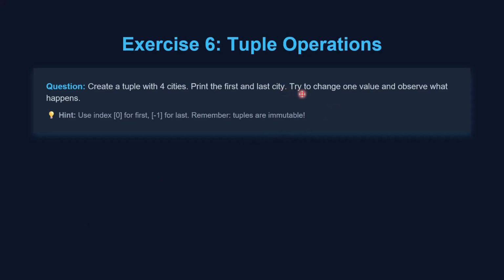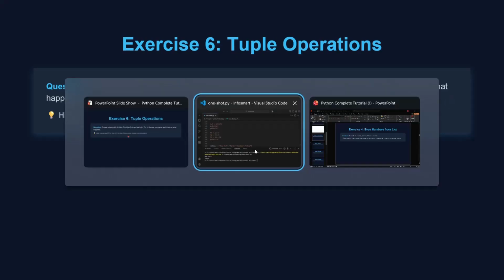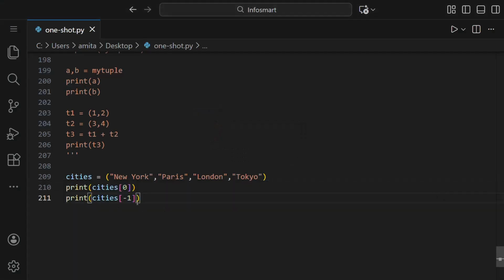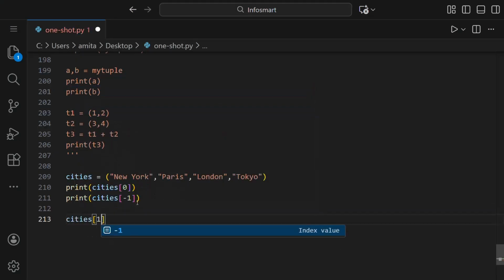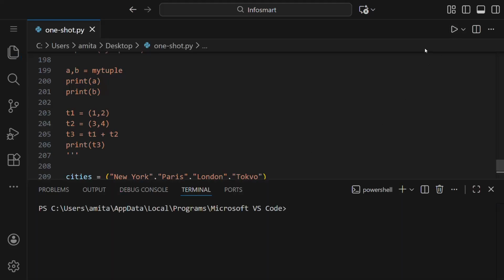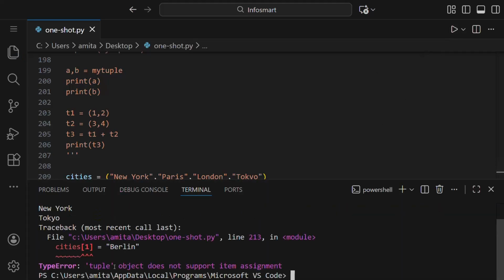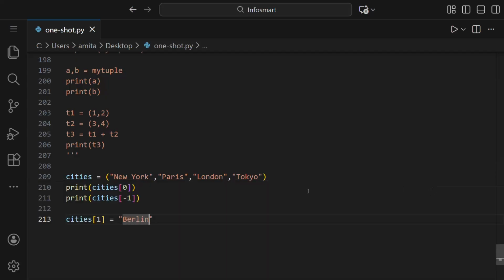It also said to try to change one value and observe what happens. Okay, so let us change one value. Let us say the name of the tuple and index one, that is, the first city with the first index. Let us say it should be Berlin. Then if you run this, you can see it said tuple object does not support item assignment. So it's basically an error because tuples are immutable. We cannot change the value of an element of the tuple.